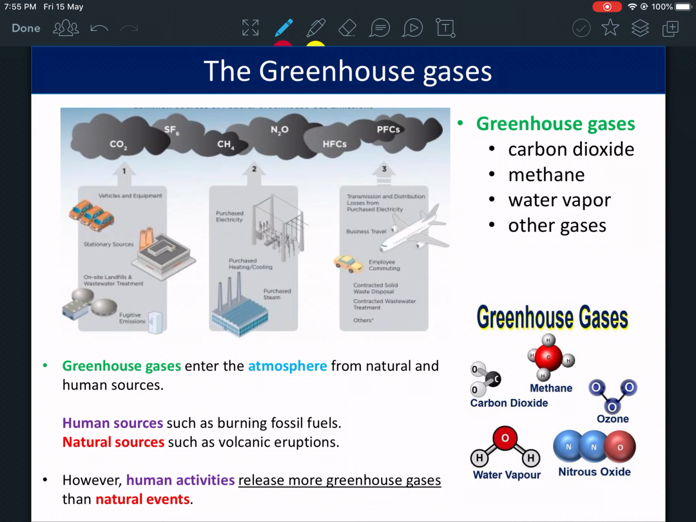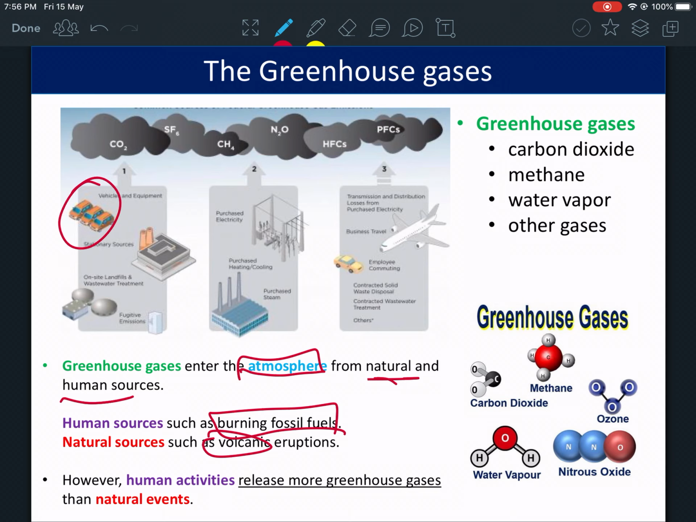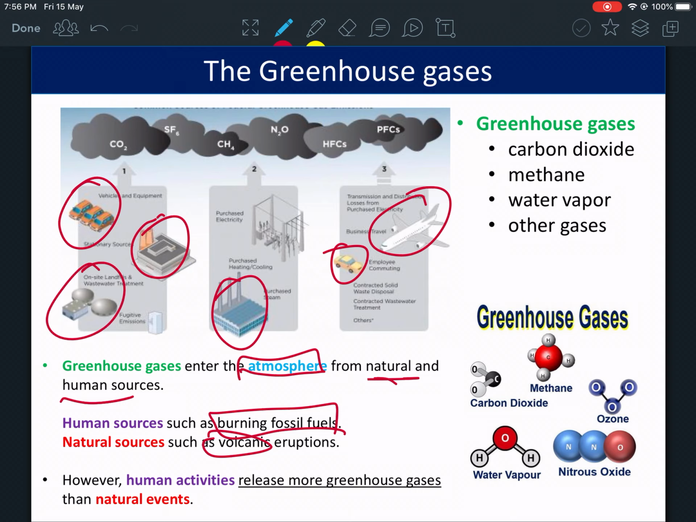Now, where do they come from? They enter the atmosphere from natural and human sources. But mainly, natural sources are like a volcano eruption. Human sources are mainly burning fossil fuels like cars, factories. Look at that. Transportation. You have treatment plants. These are all factors that pollute the earth. They put all these greenhouse gases into the atmosphere.